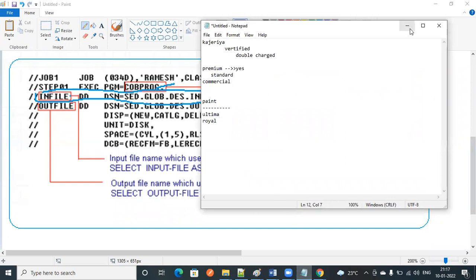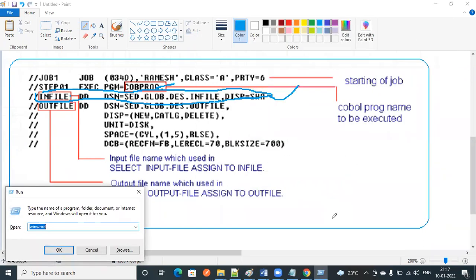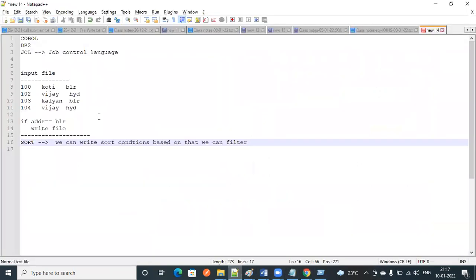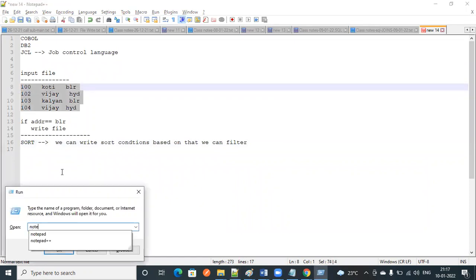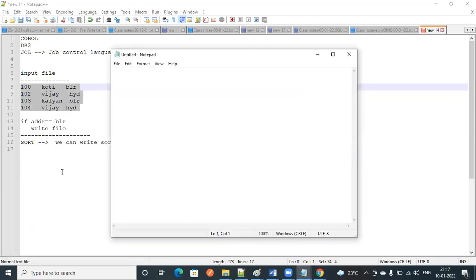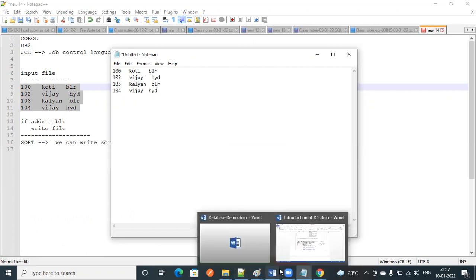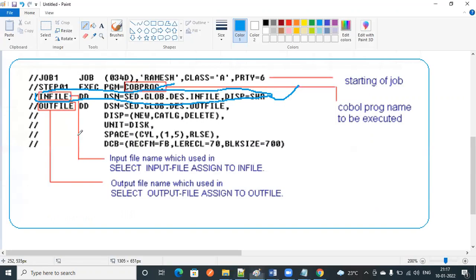I'll tell you one scenario. Suppose in your input file, you have already written records. You can consider this as your input file. This file contains 4 records. So how does the program know how many records there are in your input file? That's why we are going to use this concept.